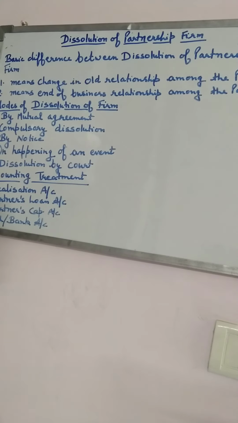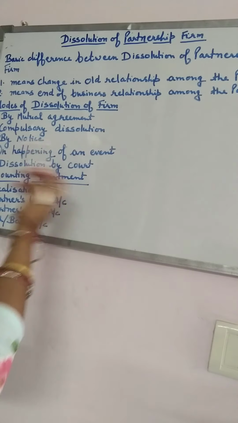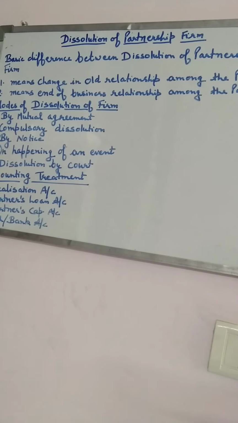The second reason can be the completion of the project or the venture. If the partnership is started to complete some project and that project is now completed, then the firm can be dissolved. Then the death of a partner. So these can be certain reasons behind the happening of an event.